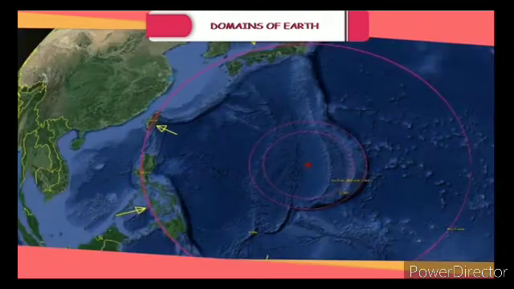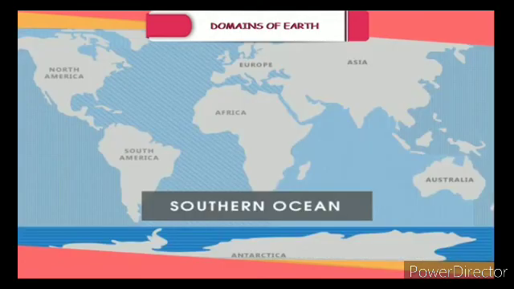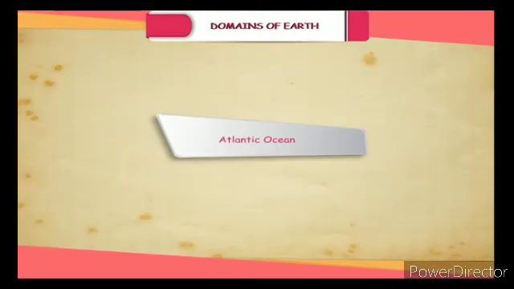Pacific Ocean. It is larger in area than all the continents put together. Mariana Trench, the deepest part of the Earth, lies under the Pacific Ocean. It is circular in shape. Asia, Australia, and North and South America surround it.